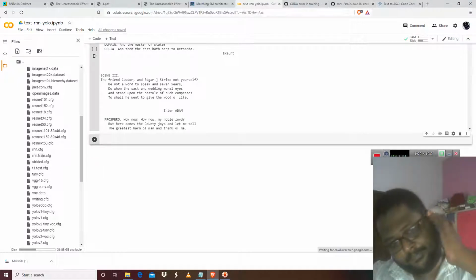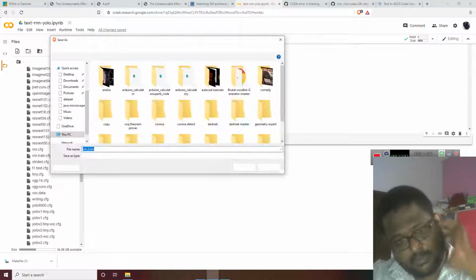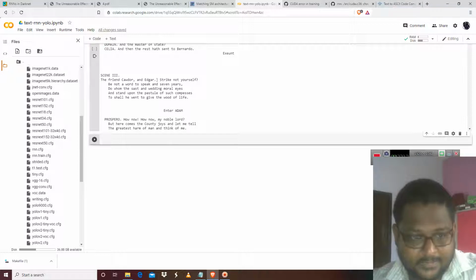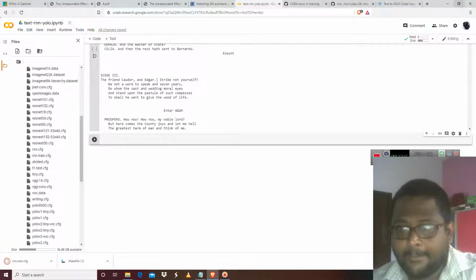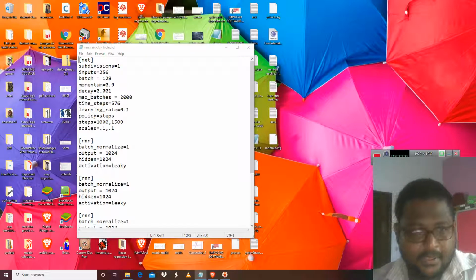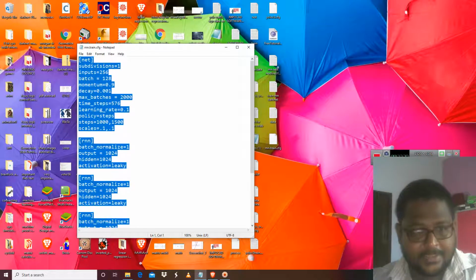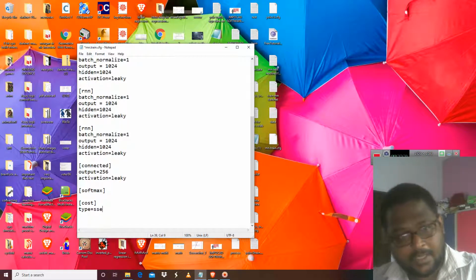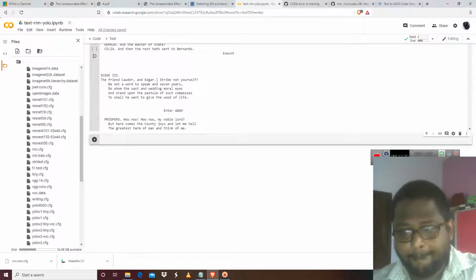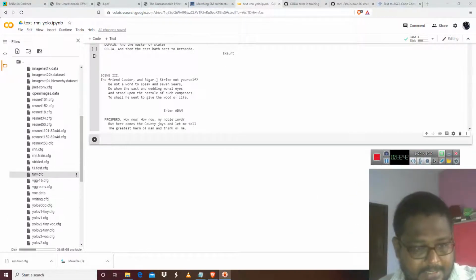Go to the desktop, save it, and get back here. So it is over here. Paste this. So in here, you have to change this batch and everything. And batch you have to change to 64, let me change everything. Control V, and save it. Save it, and you just get back to the browser, and just delete this